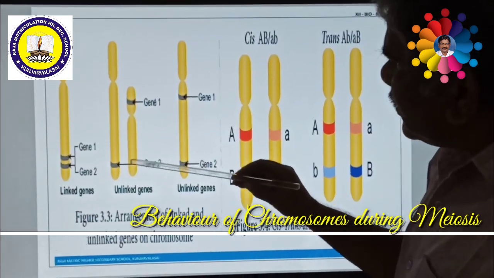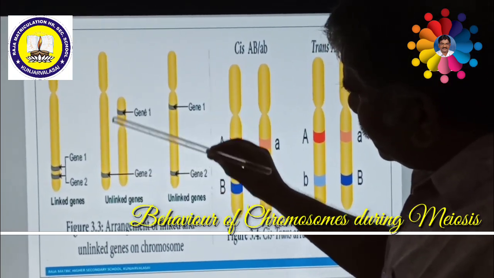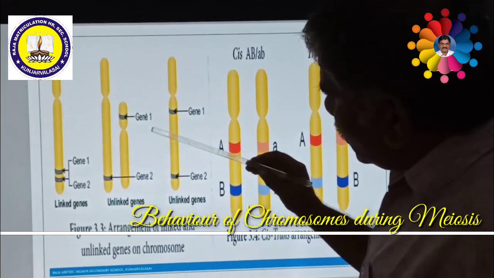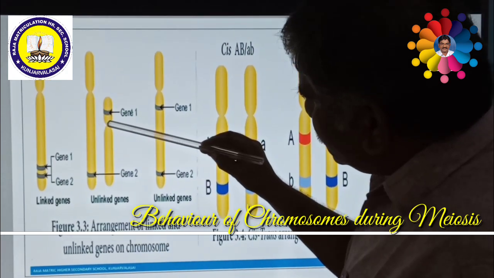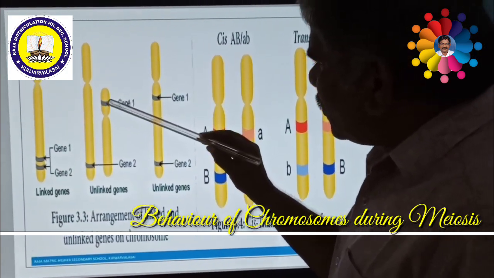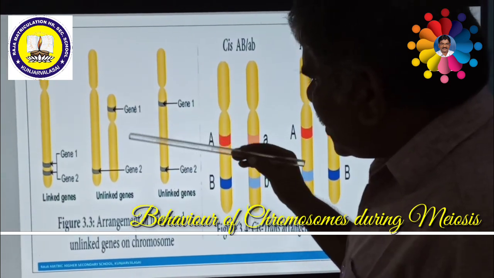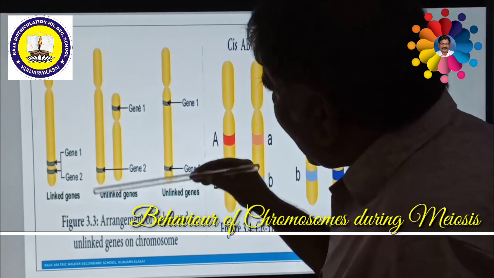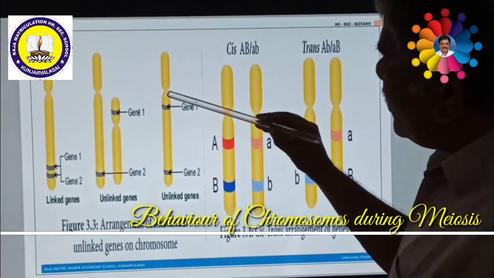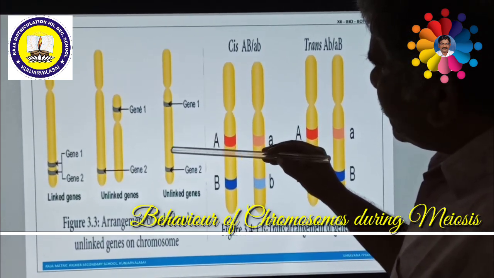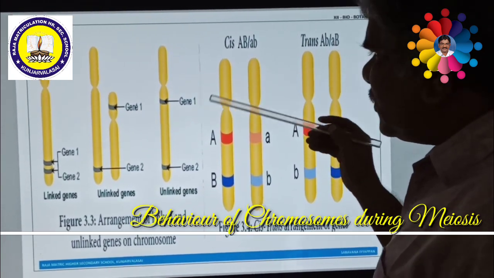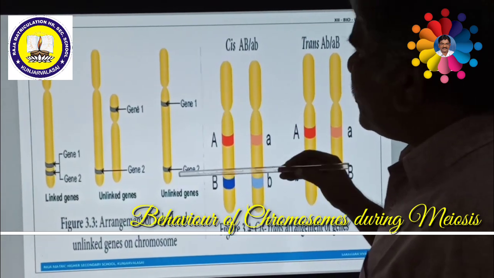See here, this is another chromosome. This is the centromere, this is a chromatid, this is a chromatid. This is another chromosome, with a centromere and two chromatids. One gene is present in one chromosome at one locus, another gene is present at another locus of another chromosome. See here, this is another chromosome, with a centromere, one chromatid and another chromatid. This also has 2 genes.